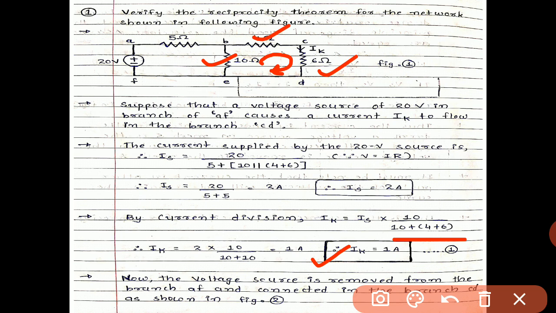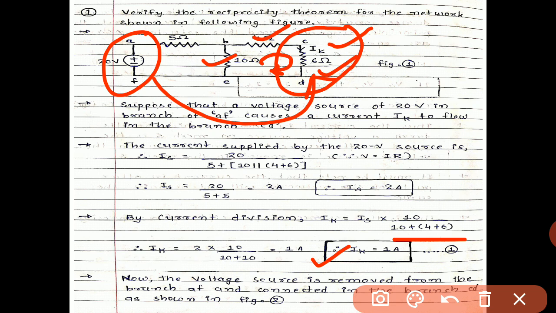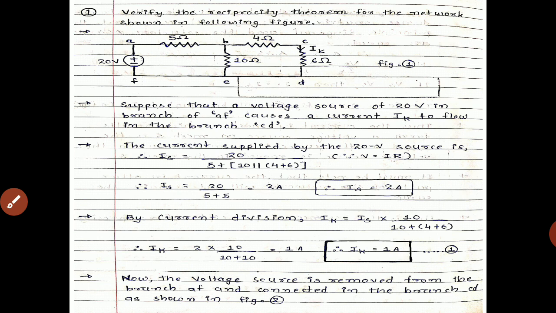So by keeping the 20 volt source as per the main figure, on the left hand side, we find the contribution of 20 volt source through the 6 ohm resistance, which is Ik, and Ik we get is 1 ampere. Now the voltage source is removed from the branch AF and connected in the branch CD as shown in figure 2. Now this 20 volt source is replaced to CD, and this one remains short. So figure 2 will be like this.